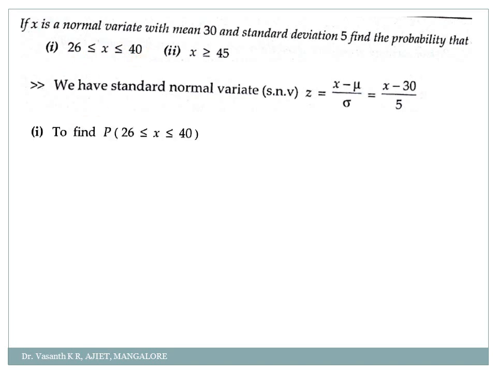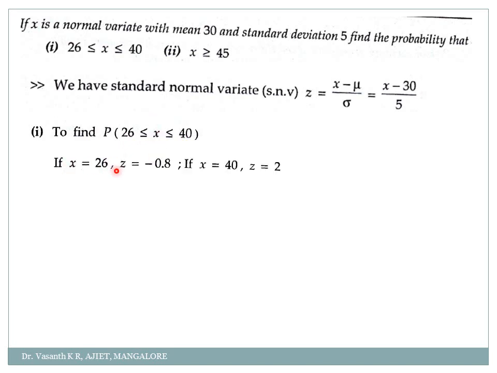To find the probability of x between 26 and 40, first take x as 26 and you will get some value, and second take x as 40 and you will get some value. Then we can write it as z.